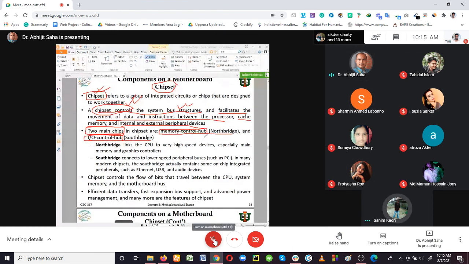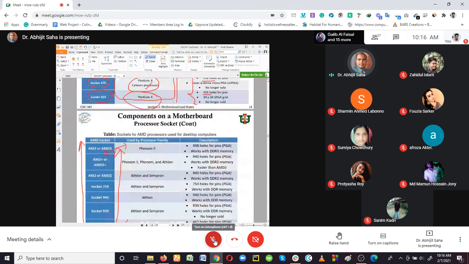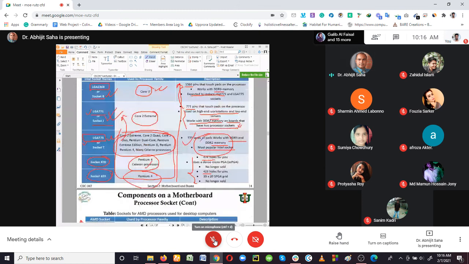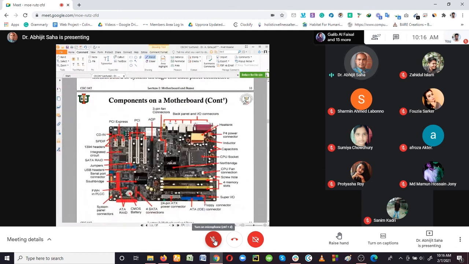So the memory control hub we are talking about is known as the north bridge, and the IO control hub we are talking about, we call the south bridge. I have already told you that when we discussed the motherboard, we said some motherboards have two chipsets. One is the north bridge.